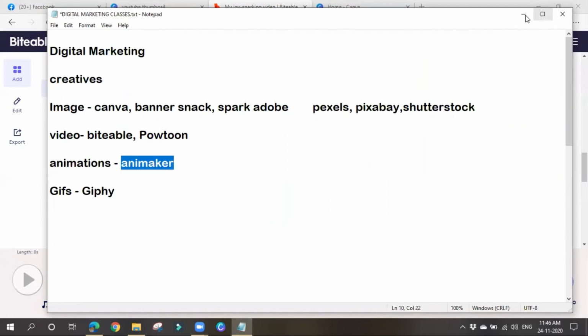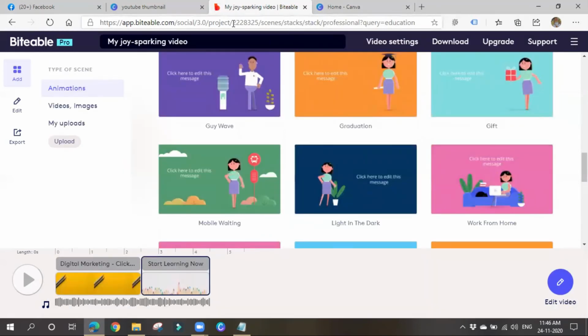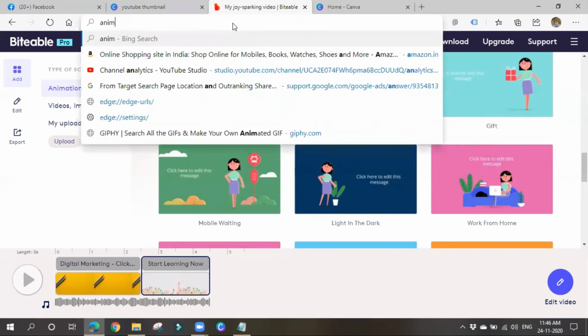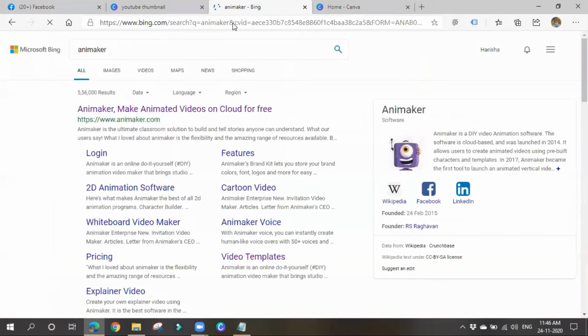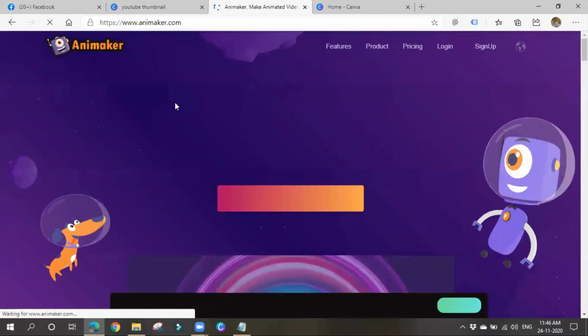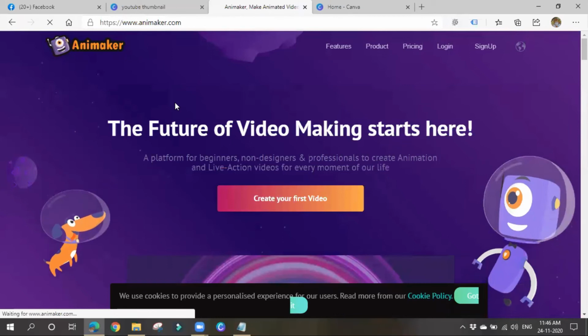I'll go with Animaker now. Animaker will be very good for animation videos. We can create our own characters and design their hairstyle and so on. You can go for good animation videos. Here also we must have an account.